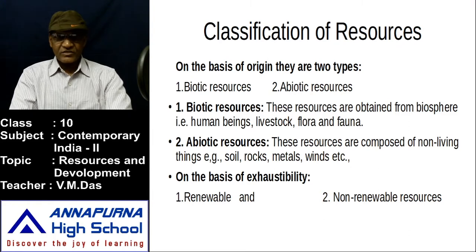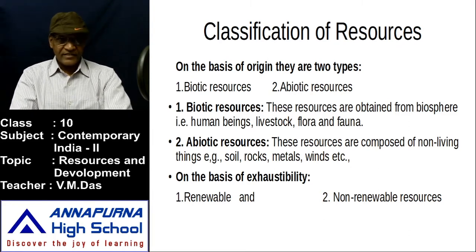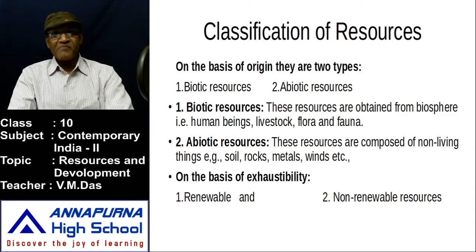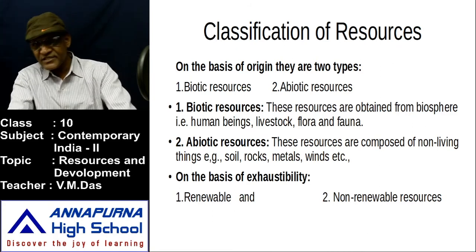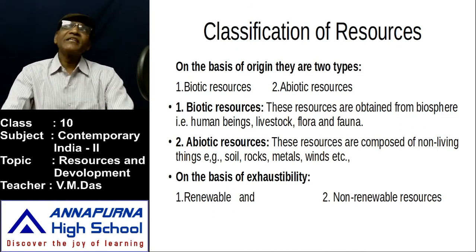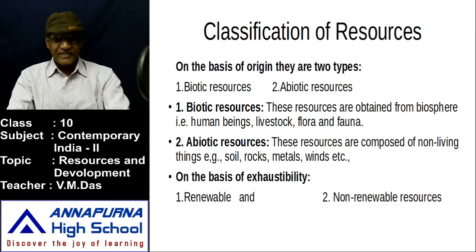Soil is lifeless. Rocks are lifeless. Metals, various kinds of metals, we can use in different ways for different purposes, by using technology. That is why lifeless or non-living resources are called abiotic resources.